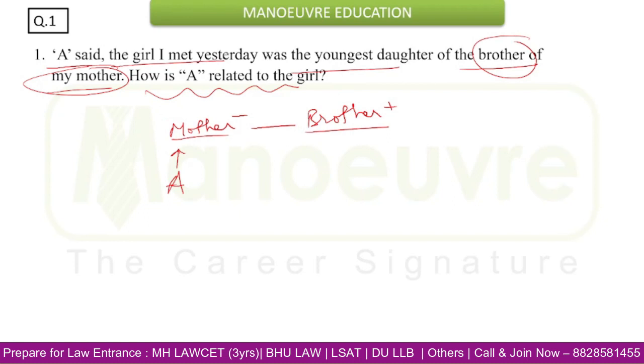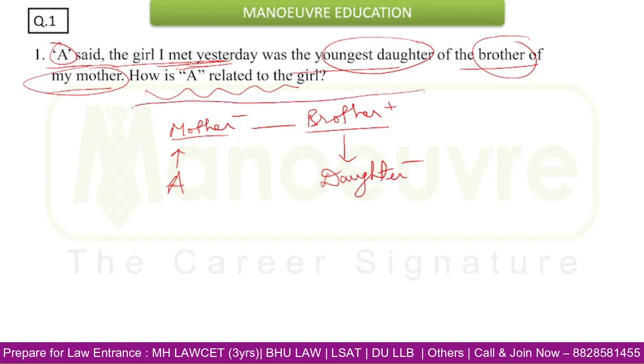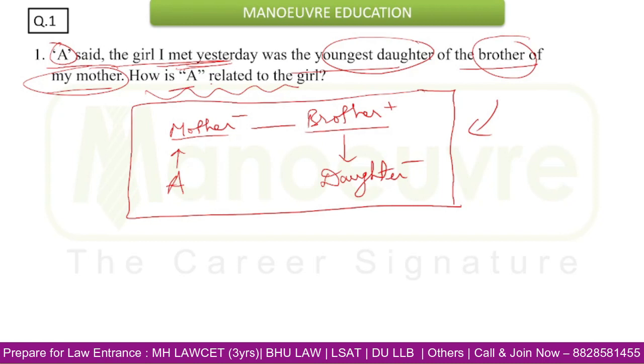Now the girl A met yesterday was the youngest daughter of the brother. That girl will be the youngest daughter. So this is the tree diagram through which we can find the answer. How is A related to the girl?